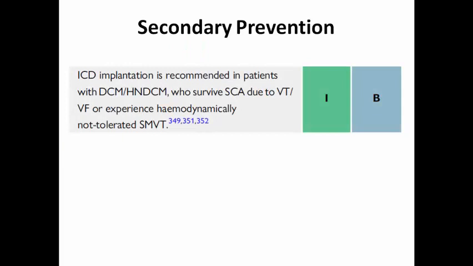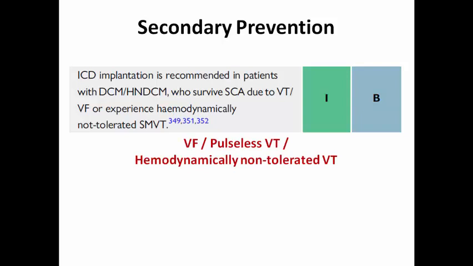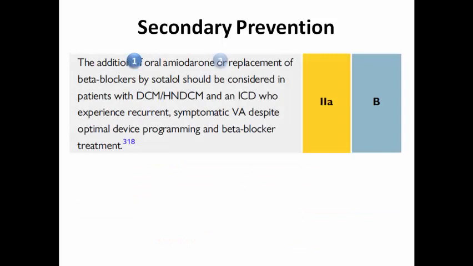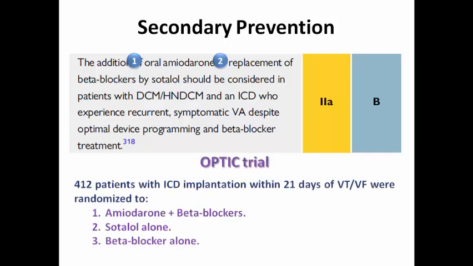ICD is still indicated as class 1 in those who survived sudden cardiac arrest due to VF, pulseless VT, or hemodynamically non-tolerated VT, and class 2A in patients who have hemodynamically tolerated sustained monomorphic VT. So presence of ventricular arrhythmias in those patients is still an indication for ICD implantation. Those patients may benefit from oral amiodarone or replacing beta blockers by sotalol if they are experiencing recurrent symptomatic ventricular arrhythmias despite optimal ICD programming and beta blocker treatment.